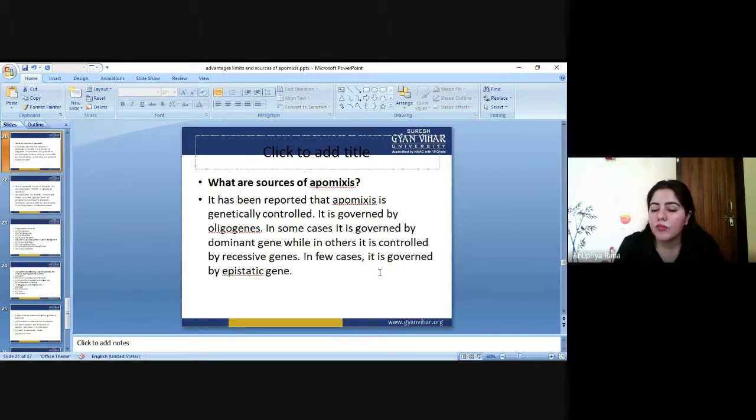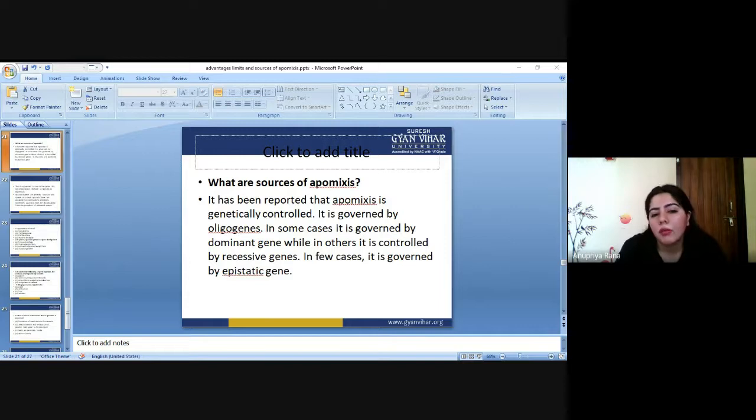There are some genes which are responsible for apomixis, like oligogenes. These are the basic genes which are responsible for the formation of the apomictic condition in the plant. In some cases it is governed by dominant genes, while in others it is controlled by recessive genes. In few cases it is governed by epistatic genes. The major thing is that apomixis is majorly governed by oligogenes, but in some cases by dominant, recessive, and epistatic genes.